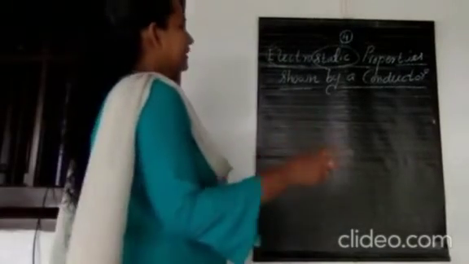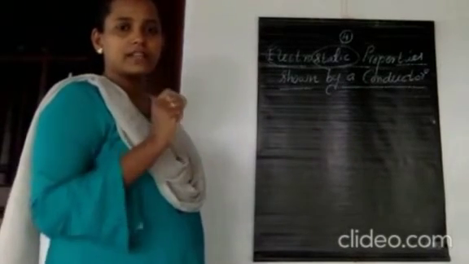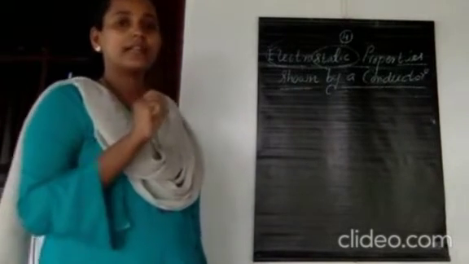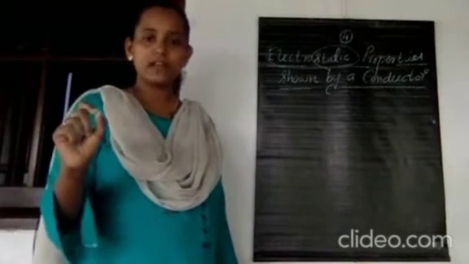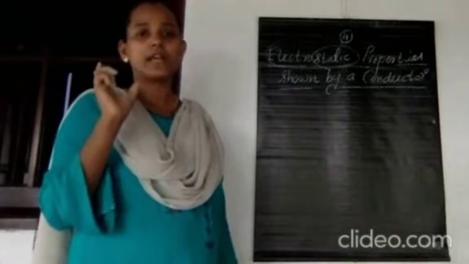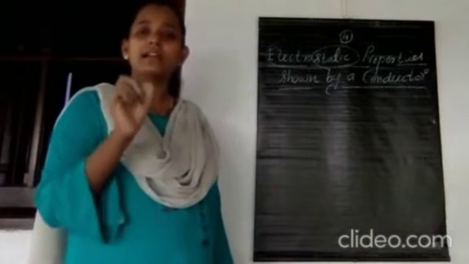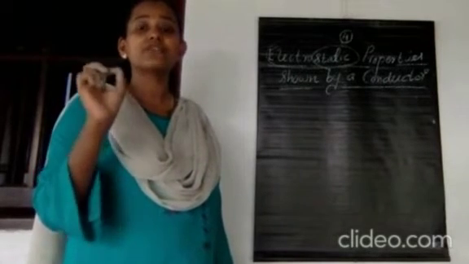So now we completed our discussion related with the electrostatic properties shown by a conductor itself. One of the main basic concepts in the case of a conductor is that whenever we keep a conductor in an external electric field, there are a number of free electrons, and those free electrons will drift in a direction opposite to that of the applied electric field, and that will develop an electric field there. That electric field is known as the induced electric field itself.